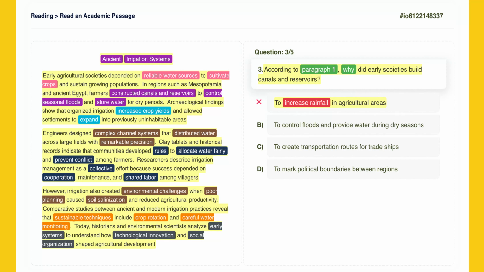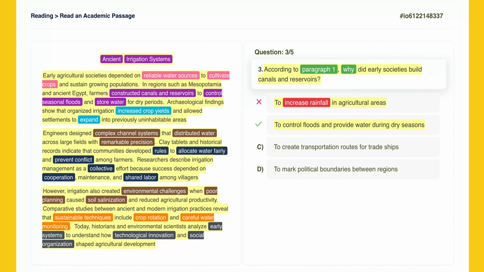Incorrect. Now, let's take a closer look at option B, to control floods and provide water during dry seasons. Let's look at the text. Farmers constructed canals and reservoirs to control seasonal floods and store water for dry periods. This option matches the text word for word. It accurately reflects both purposes mentioned.